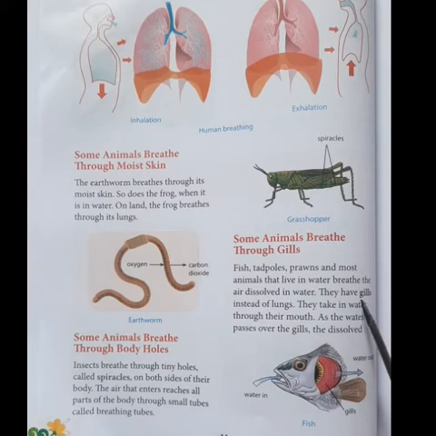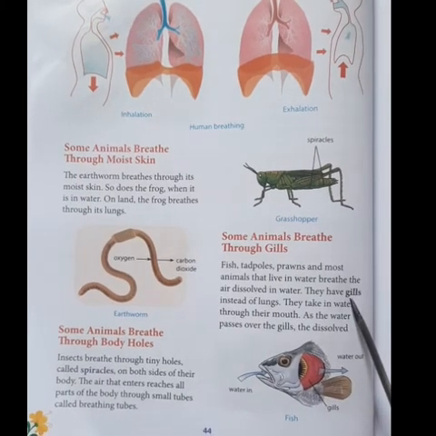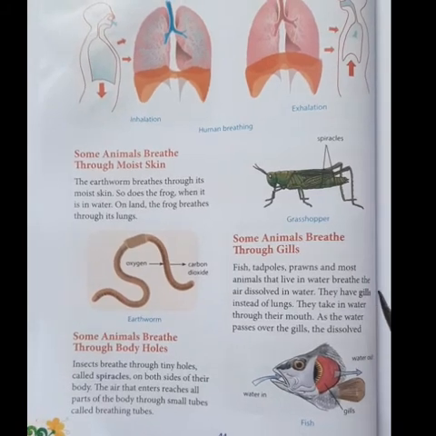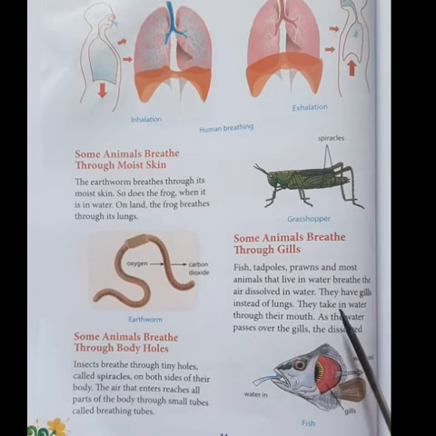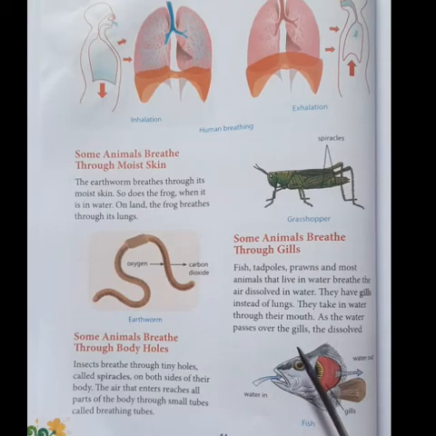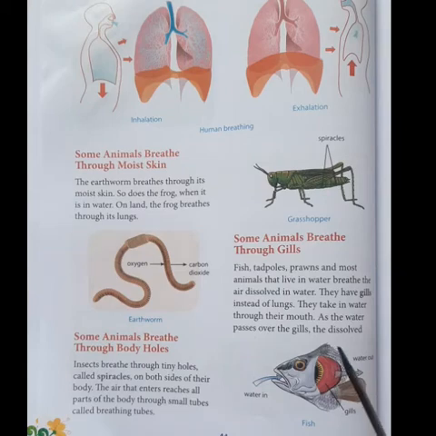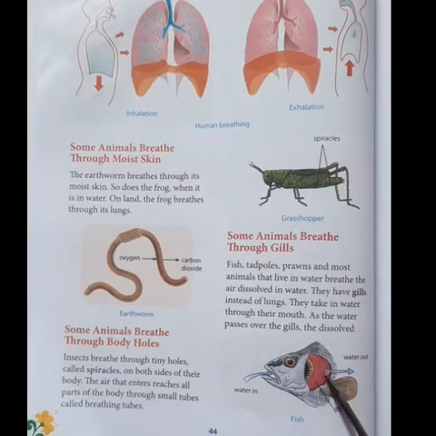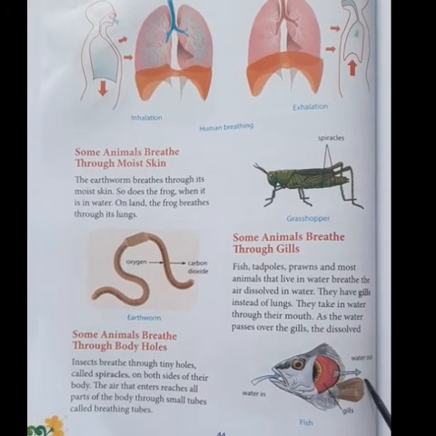All the fishes and tadpoles have gills for breathing. They will take in water through their mouth. As the water passes over the gills, the oxygen that is dissolved in water is taken in. It is used and carbon dioxide is given out.